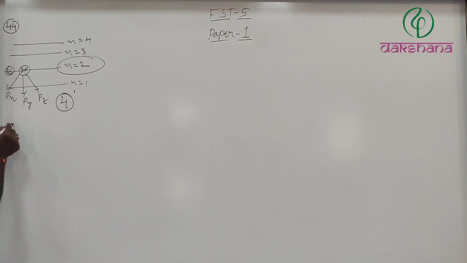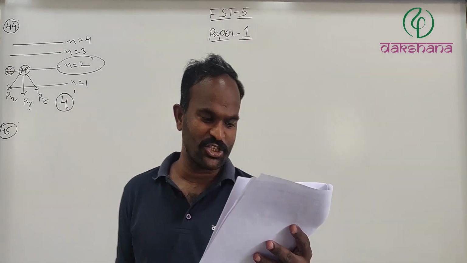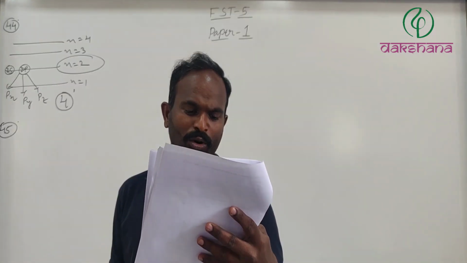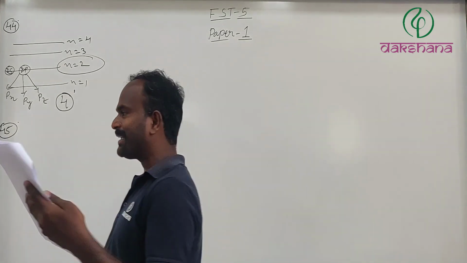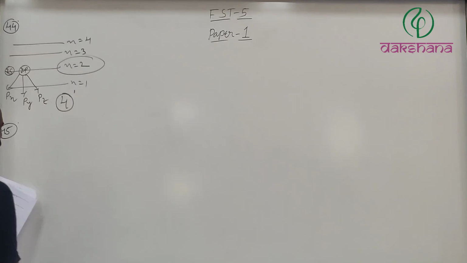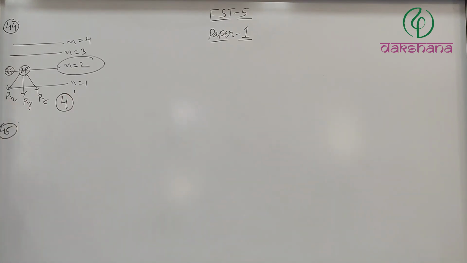Next, question number 45. Consider the following reaction: Na3PO4 plus (NH4)2MoO4 plus HNO3. A canary yellow precipitate is given, which is nothing but a test for phosphorus in organic chemistry.